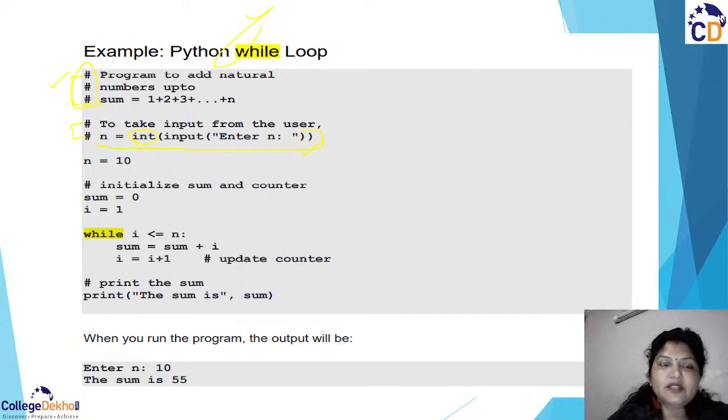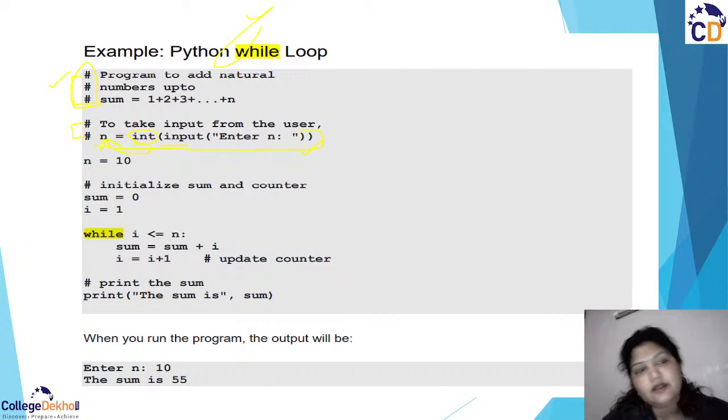By default, it is taking the string data type, and if we want to convert it to integer, float, whatever we want, we can convert it with the help of that particular data type, right? Now we are taking this n value, taking the input and storing it into the n variable, right?